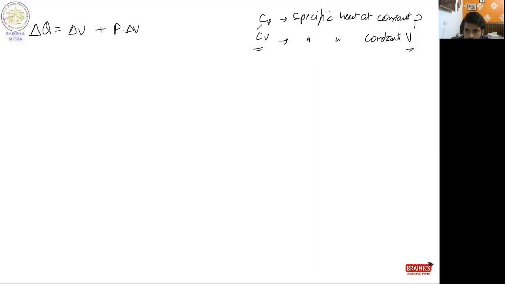These are constants, because heat is given by Cp delta T. Whatever the change in temperature is, you multiply by the Cp, which changes for every material or gas depending on its properties. So Q is written as Cp delta T. Internal energy is written as Cv delta T, because in internal energy the volume is constant.